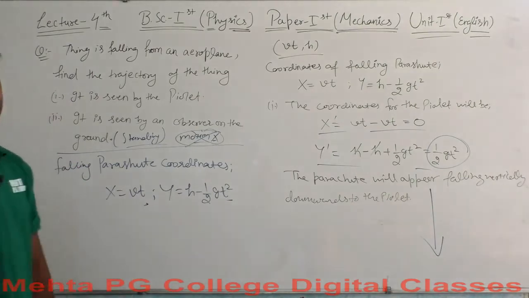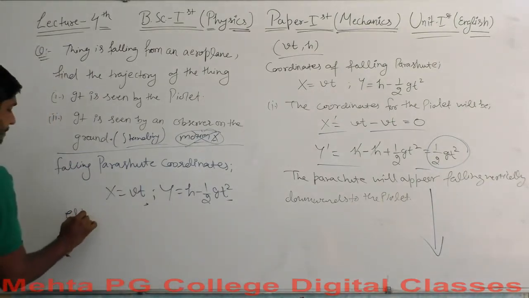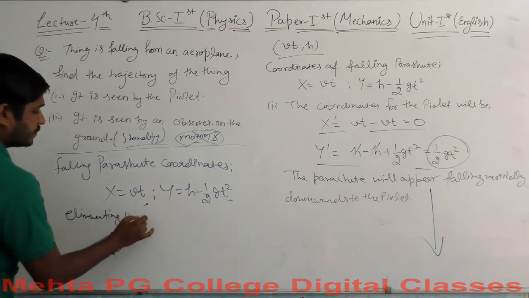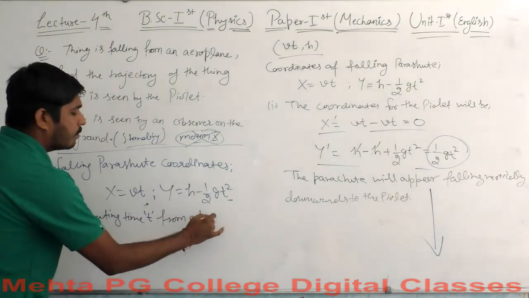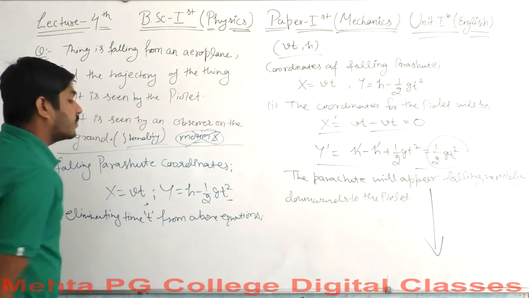So let's find out for this kind of observer. Let's eliminate time t from our equations.